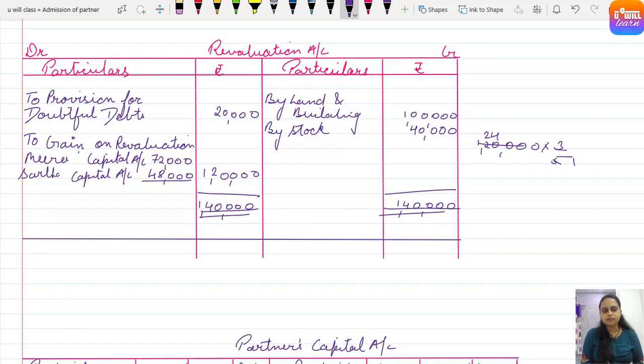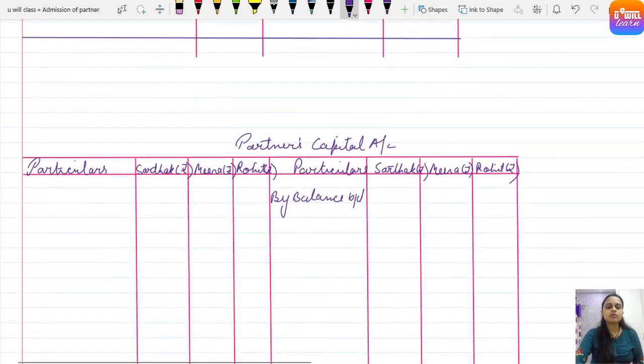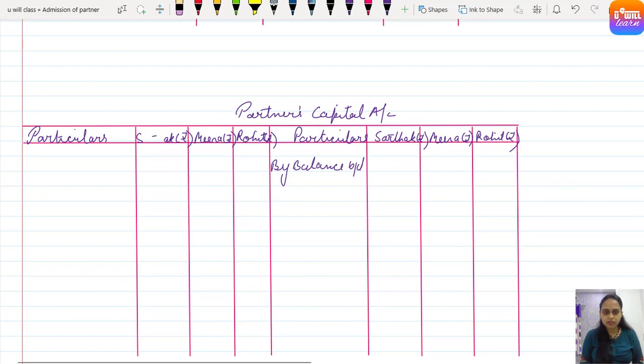Please correct it. There was a mistake from my end. Clear? Done. Here also in partners capital account, when we mention the names, there must be first Meera, and then there must be Sarthak.